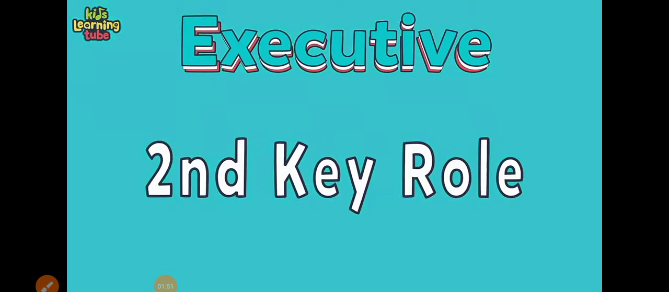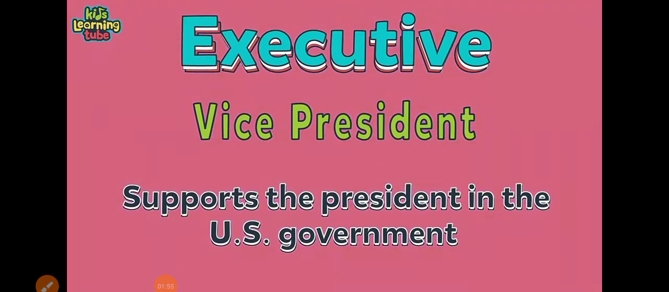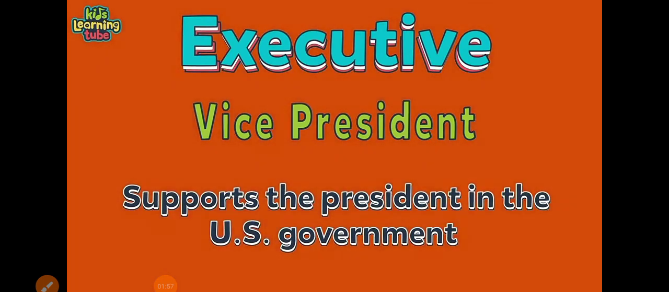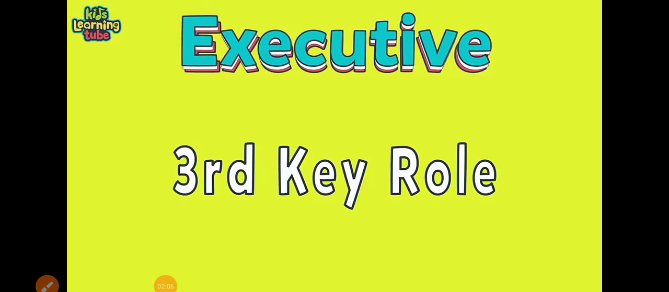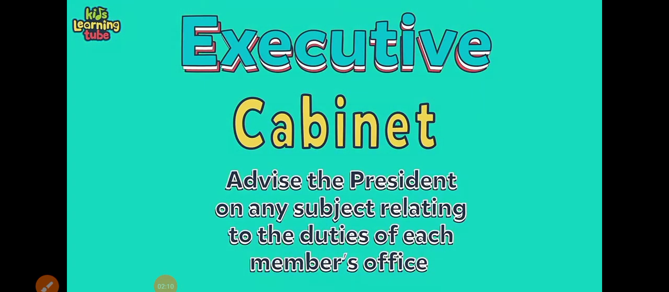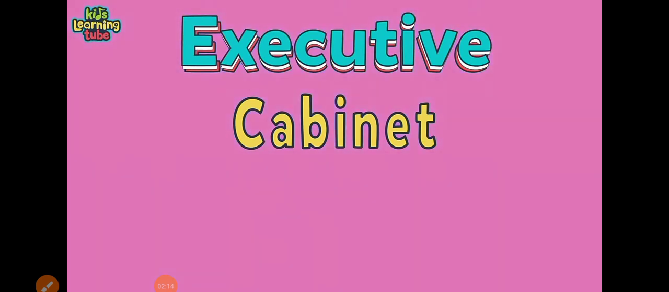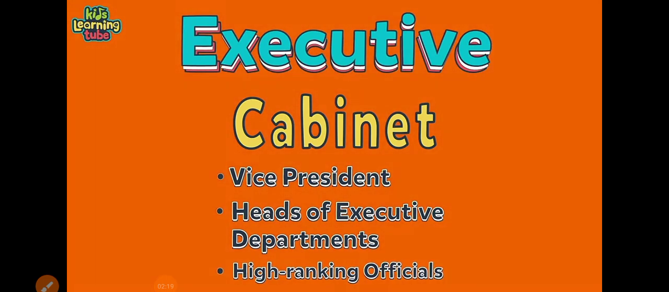The second key role in this branch is the vice president. They support the president in the U.S. government. If the president is unable to serve for any reason, the vice president becomes the president until their term is done. The third role is the cabinet, who serve as advisors to the president, which makes them much wiser. This includes the vice president and heads of executive departments, also high-ranking officials within the government.